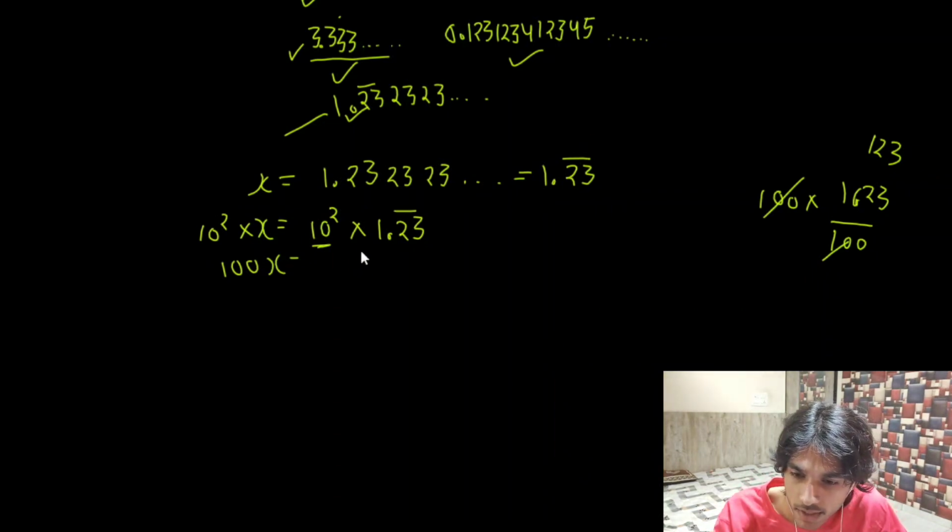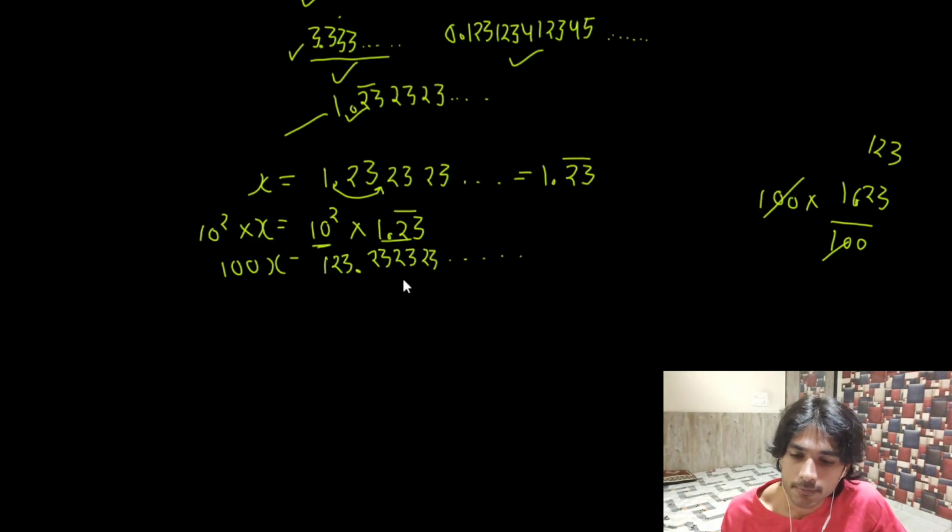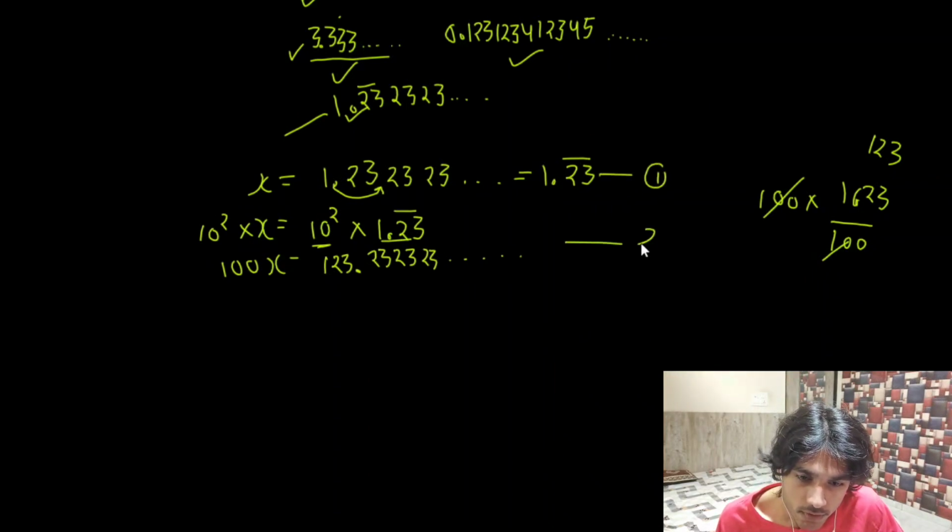So here, when I multiply by 10 to the power 2, that is 100. 100 has 2 zeros, right? So this decimal will also shift 2 digits behind this number. So it will become 1, 2, 3, 1. But because this number is basically 1.2323, if the point goes from here to here, we will simply get 123.232323, and this will go on, right? So this is our equation 1, this is our equation 2.